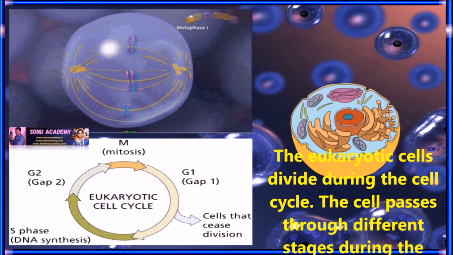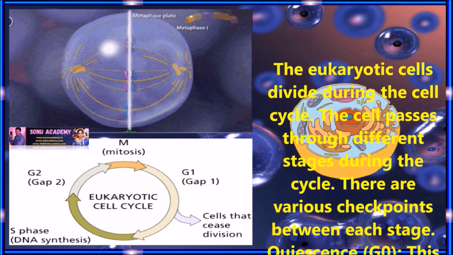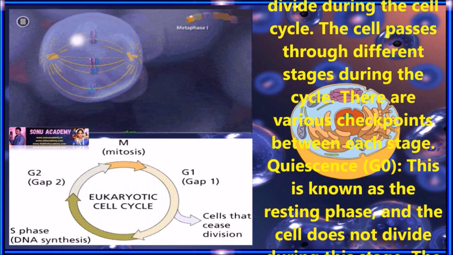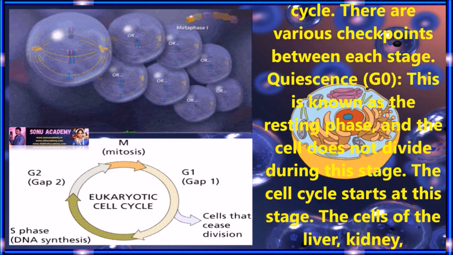Now let us discuss the eukaryotic cell cycle. The eukaryotic cell divides during the cell cycle. The cell passes through different stages during the cycle. There are various checkpoints between each stage.